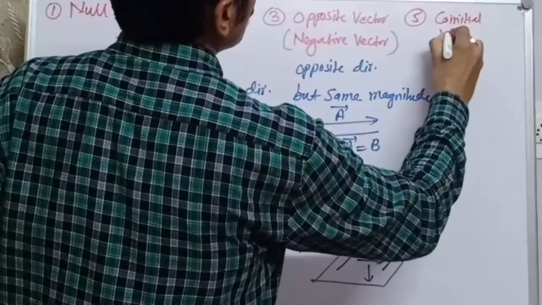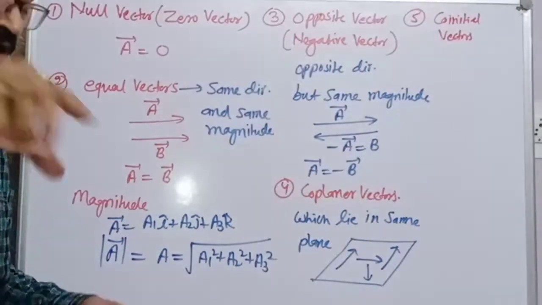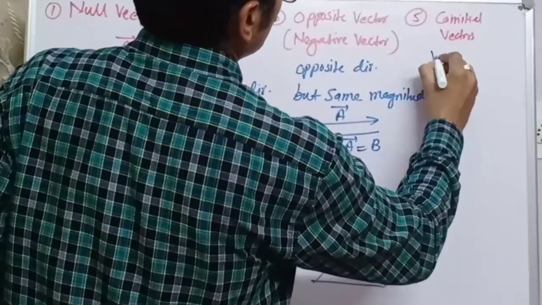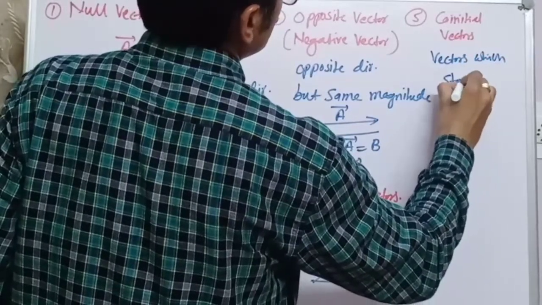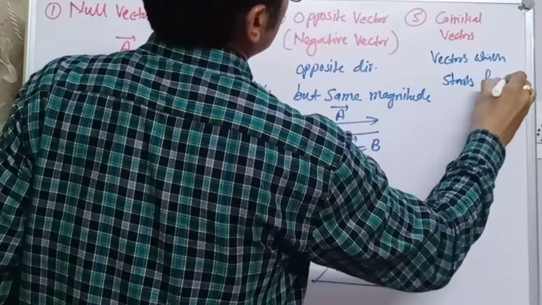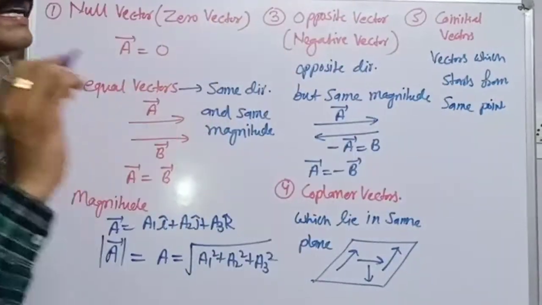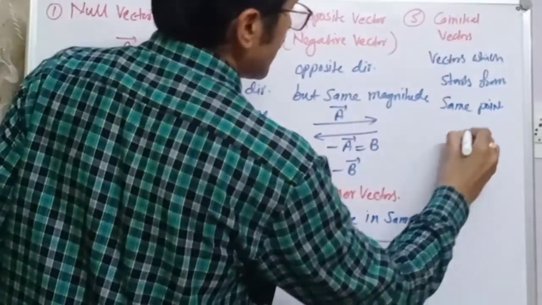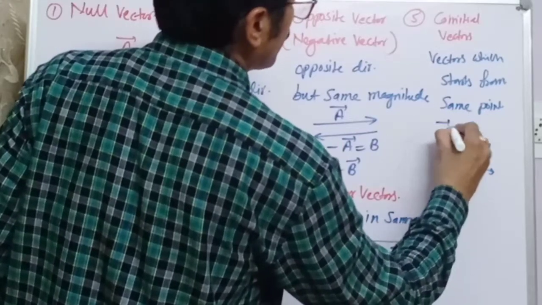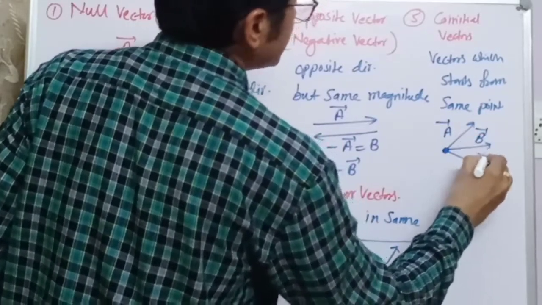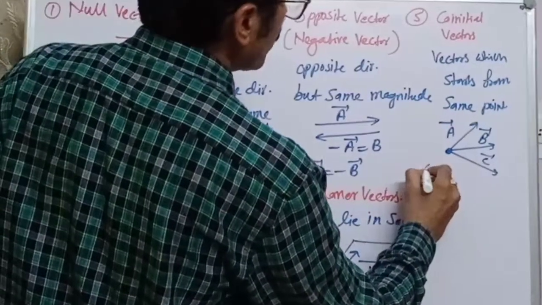Co-initial vectors. Co-initial means which start from the same point. These are co-initial vectors which start from the same point, like this: A vector, B vector, C vector. These all are starting from the same point. These are co-initial vectors. Next, you can say concurrent vectors.